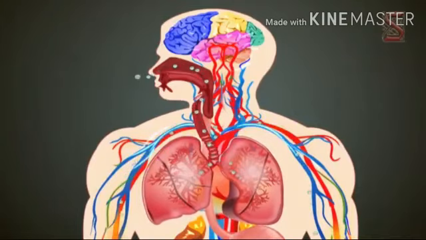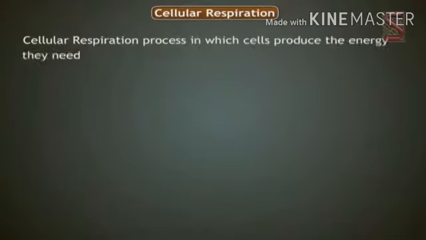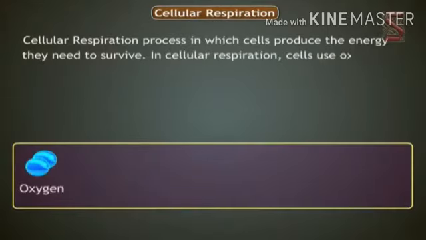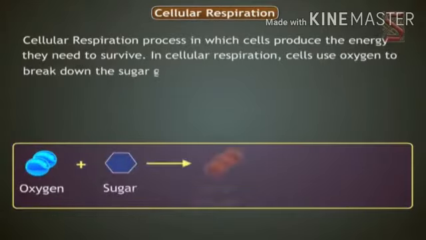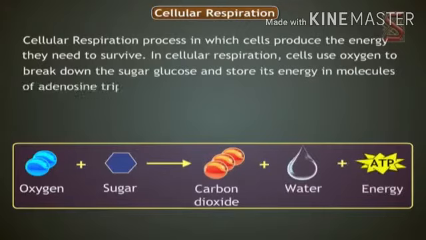Now we will see what actually happens in the cell, that is cellular respiration. Cells produce the energy which they need to survive. Cells use oxygen to break down the sugar glucose and store its energy in the molecules of adenosine triphosphate, ATP.